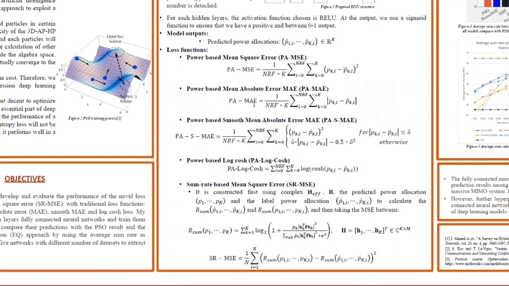In terms of the loss functions that we're investigating in this research, we chose 4 classic regression loss functions. And each of them are power-based, which means they are using the predicted power allocation and comparing it with the label power allocation to generate loss.